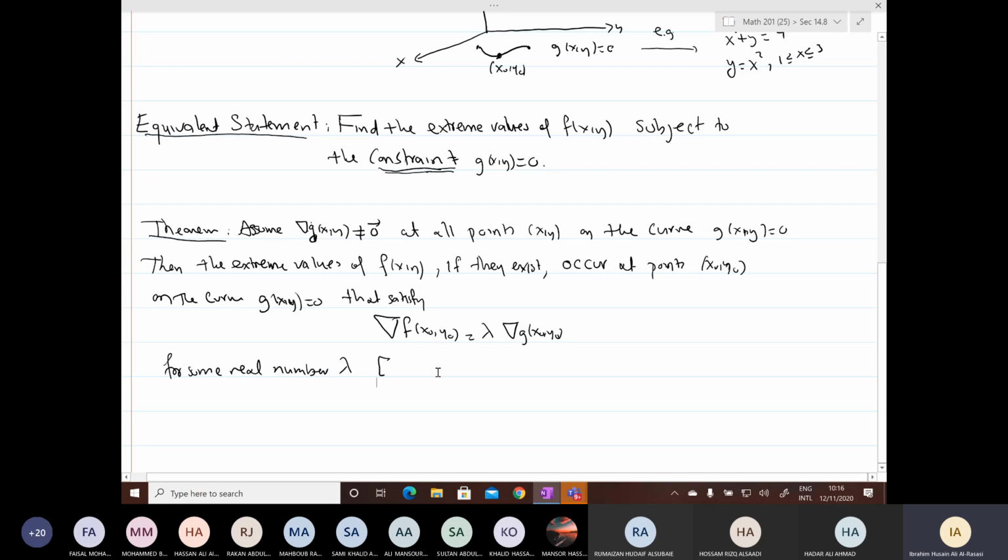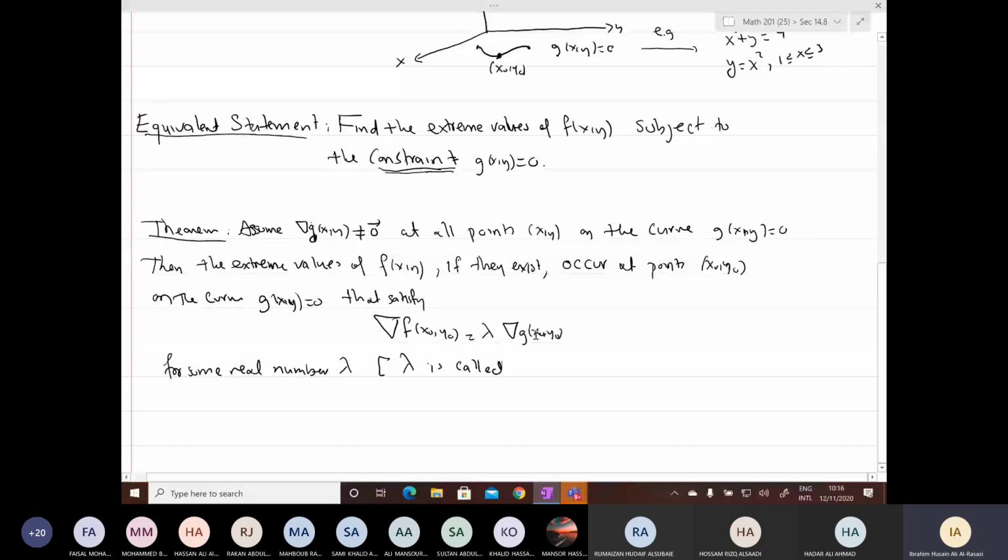Lambda here has a special name. Notice here the gradient of f is a vector, and the gradient of g is a vector. So the gradient of f equals lambda times the gradient of g, meaning this vector is a multiple of this vector.